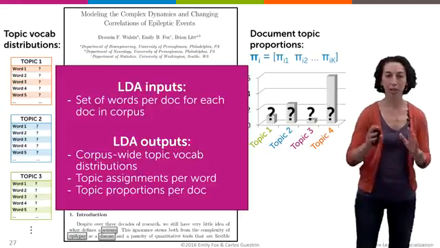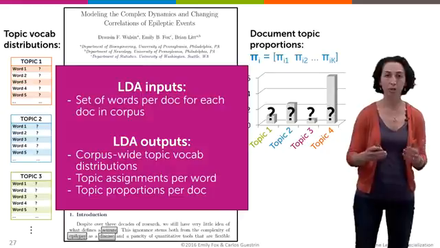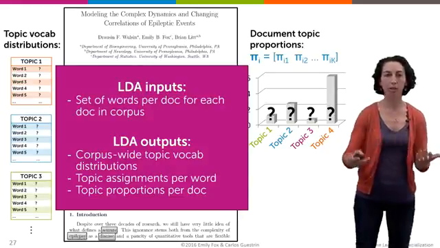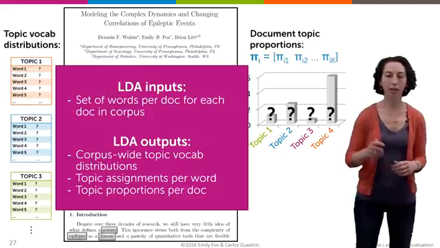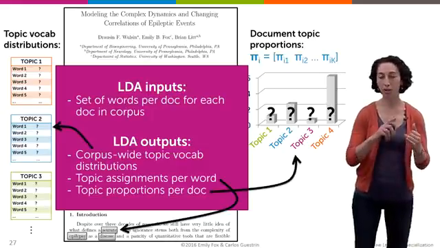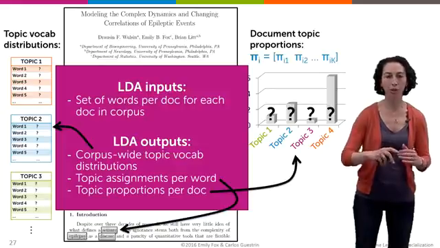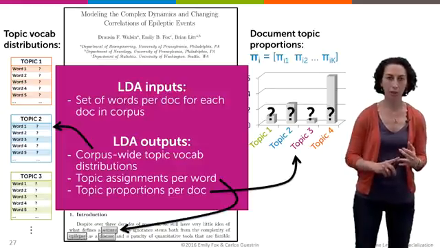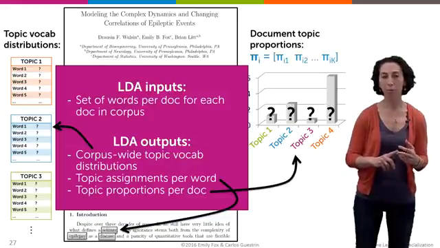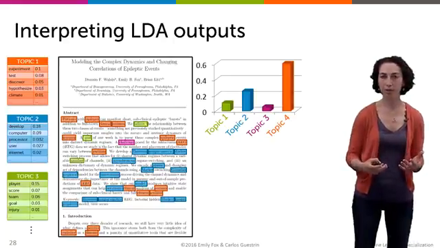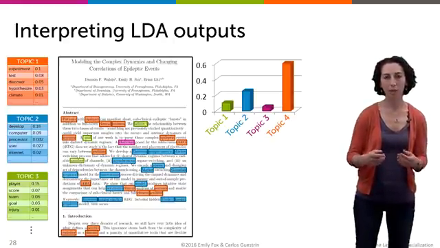So just to be clear, the input to LDA, or inference in LDA, are sets of words from a collection of documents in a corpus. And the output is going to be our set of topic-specific vocabulary distributions shared throughout the corpus, as well as our document-specific word assignments and our document-specific topic proportions. But before we get to algorithms for performing this inference task, let's first describe how we might interpret the outputs.